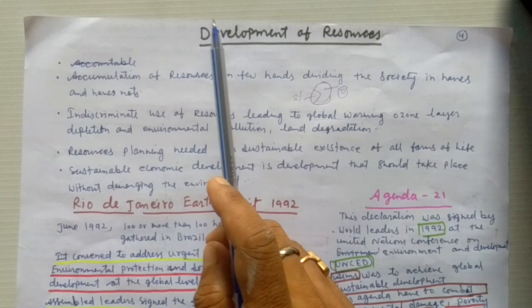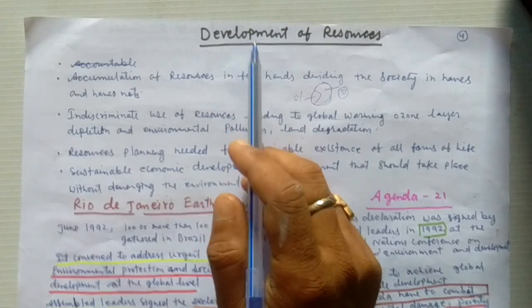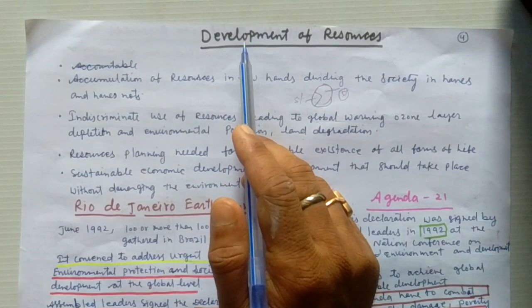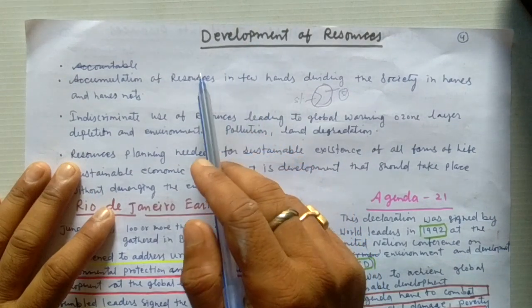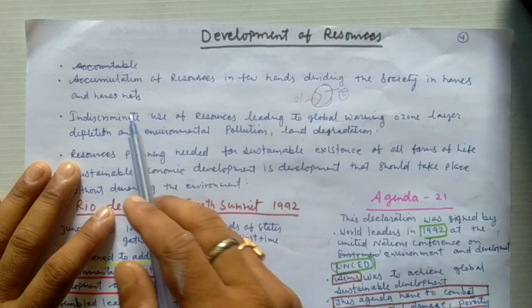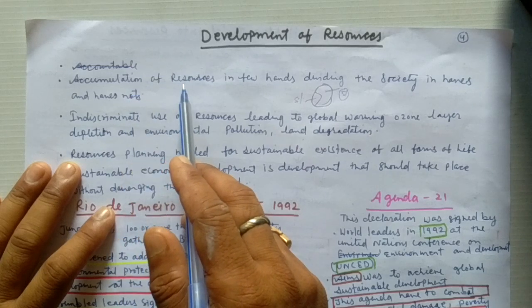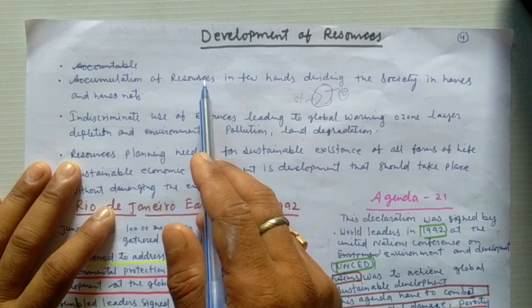So students, today's lesson is resource and development. I am starting the next topic of the lesson, which is development of resources. Accumulation of resources in few hands divides society into haves and have-nots. It means the store of resources is not equal among all people of the earth.